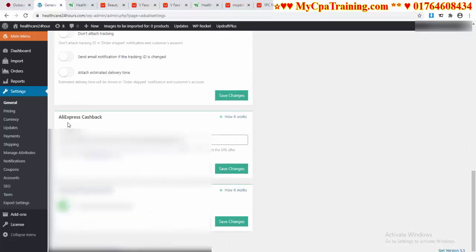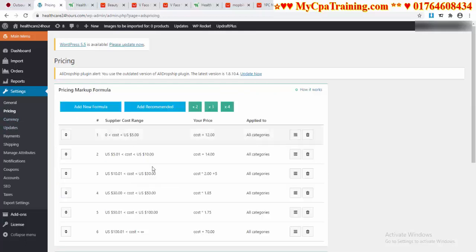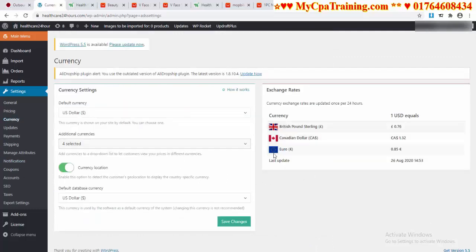And you can use this option, AliExpress cashback and quick edit products panel. You have to activate this option. And if I go to pricing, here you have to click just this button for the double pricing formula, and you have to click on save changes. And if I go to currency, see here 4 currencies are selected.